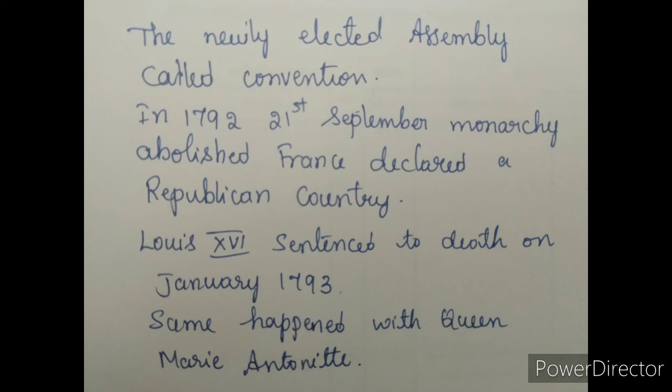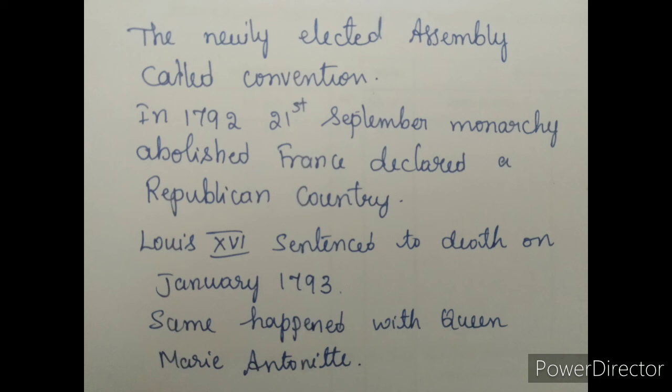France was declared a republic. Is it clear, children? The newly elected assembly was called the Convention. On 21st September 1792, the monarchical system was abolished and France was declared a republic.